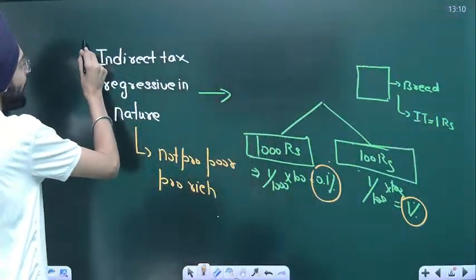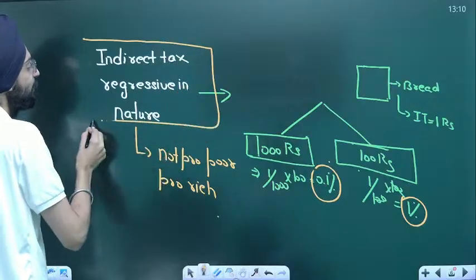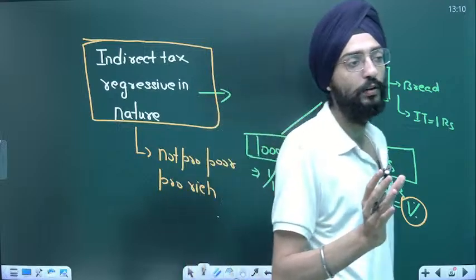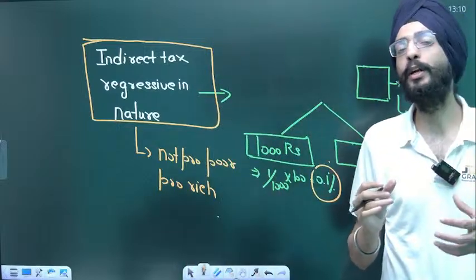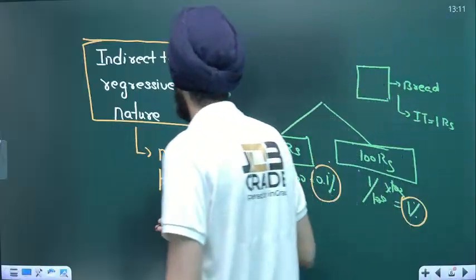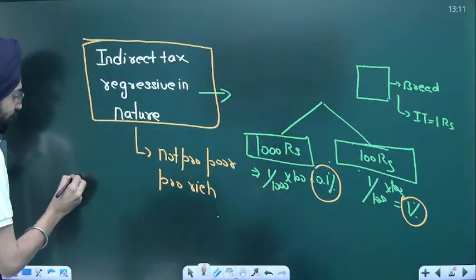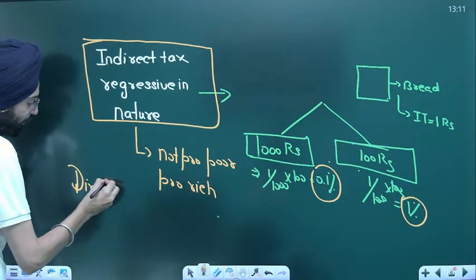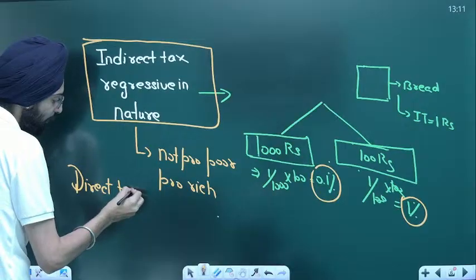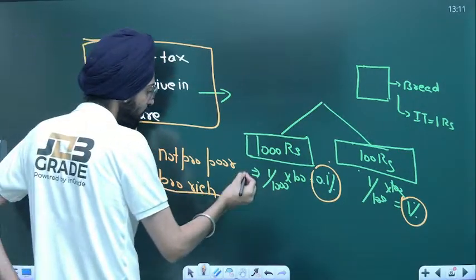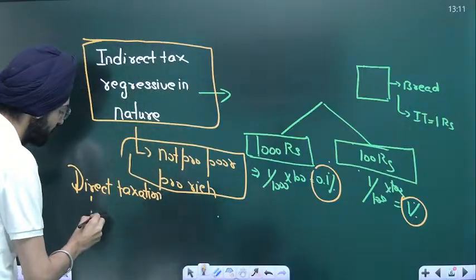Why indirect tax is regressive in nature, and why the tax to GDP ratio should be majorly dominated by direct taxation, because direct taxation is an equalizer.